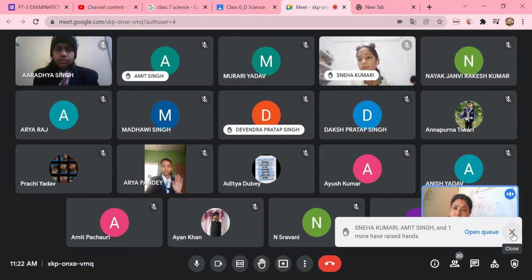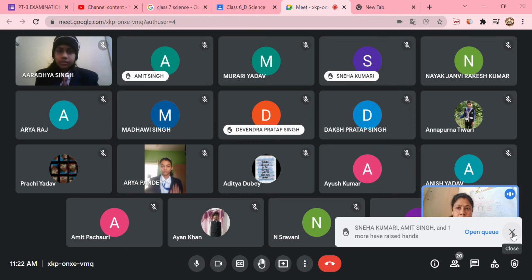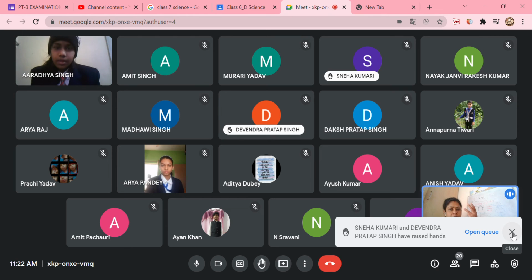So you can say, second point: the luminous object doesn't reflect the light, but the non-luminous object reflects the light. Third point will be the examples. Three points should be there. Difference means you will make a column and write the differences in two columns, point wise, for exams, also for the revision.